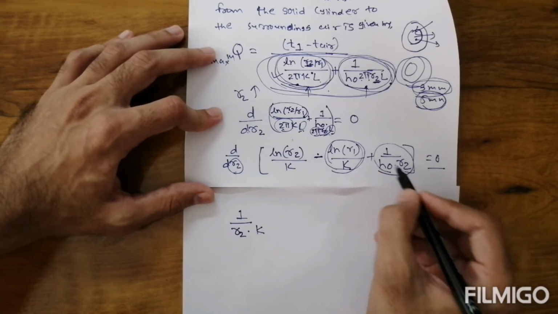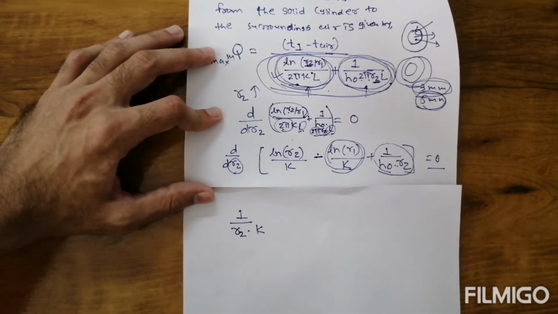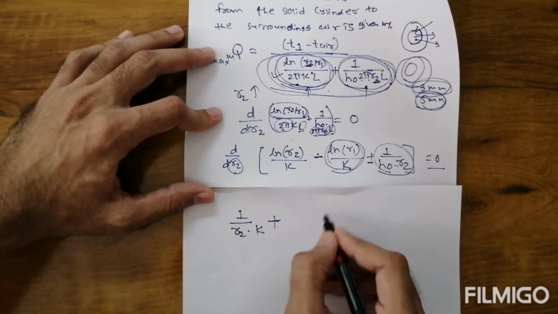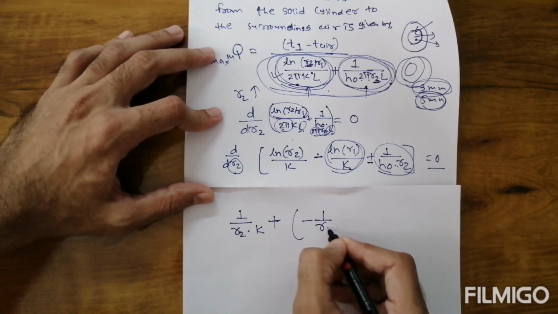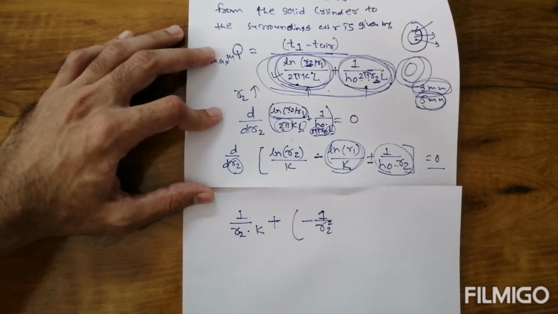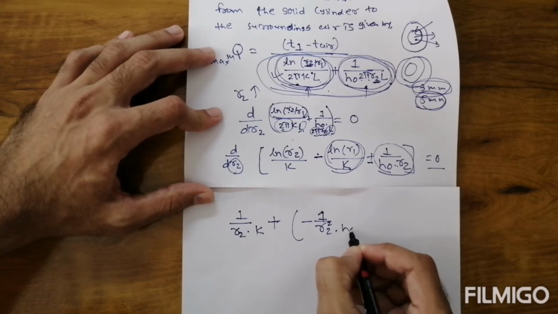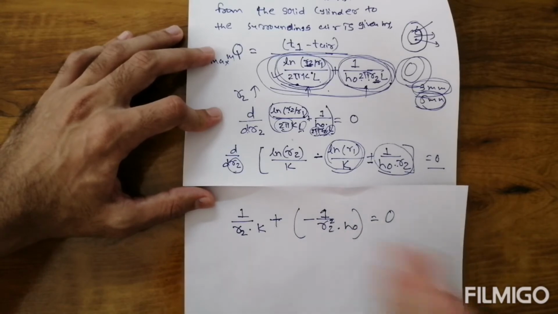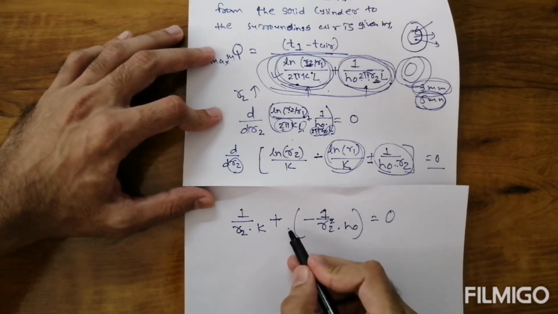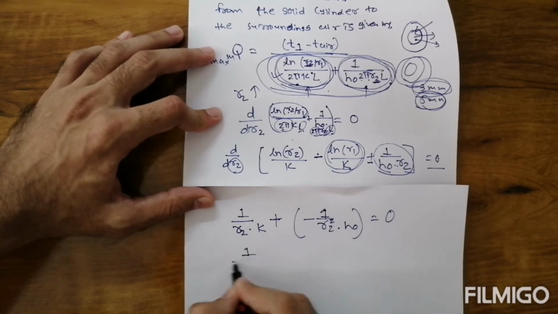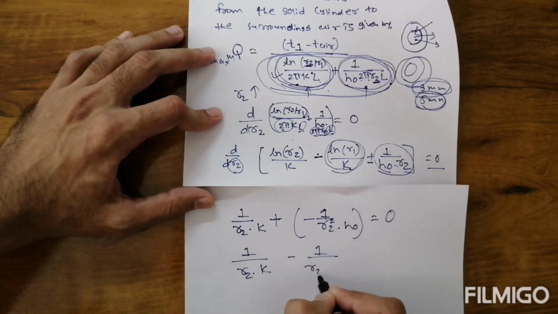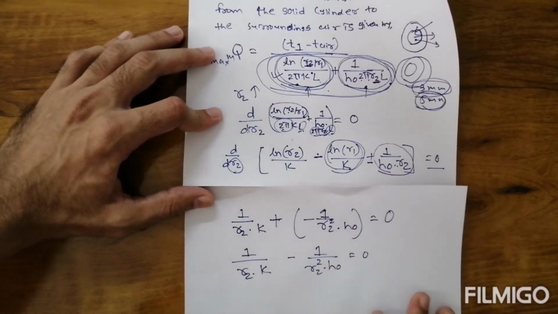So what is the differentiation of 1 upon R2 with respect to R2? The plus sign stays as it is, and the differentiation of 1 upon R2 is minus 1 upon R2 square, and hO is a constant term, so it stays as it is, into hO, equal to 0. Now we remove the bracket. First of all, we consider 1 upon R2 into K, minus 1 upon R2 square into hO, is equal to 0.